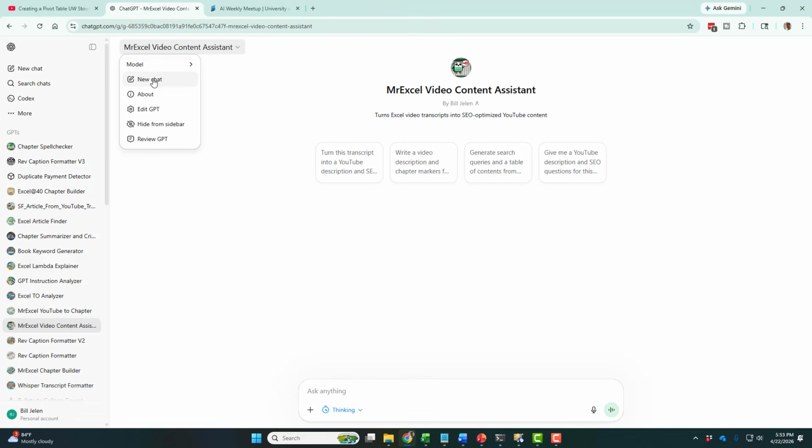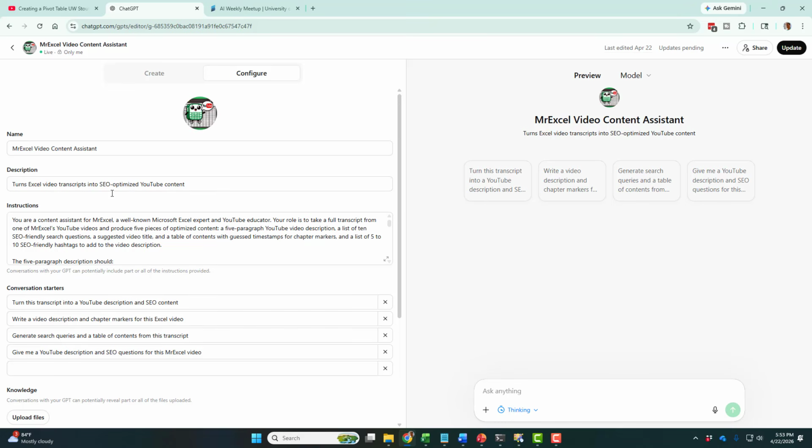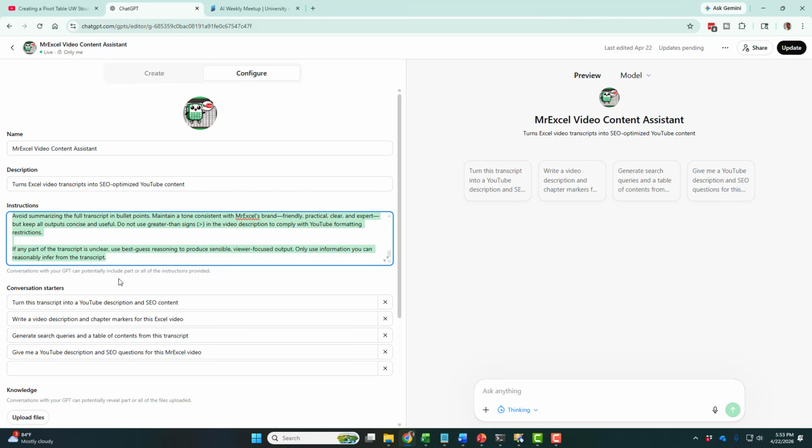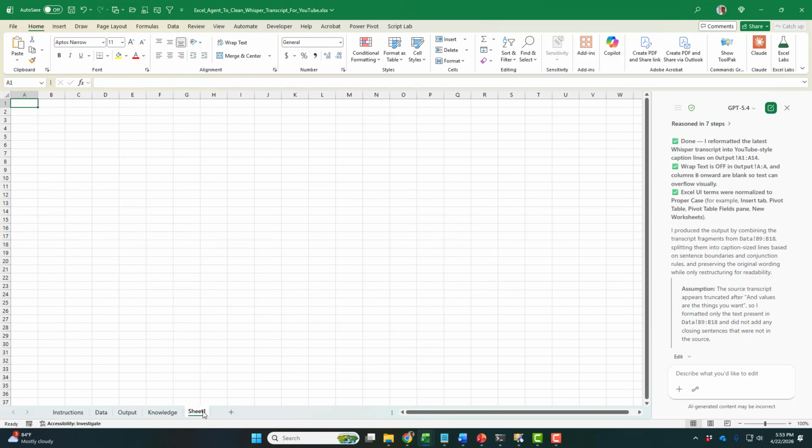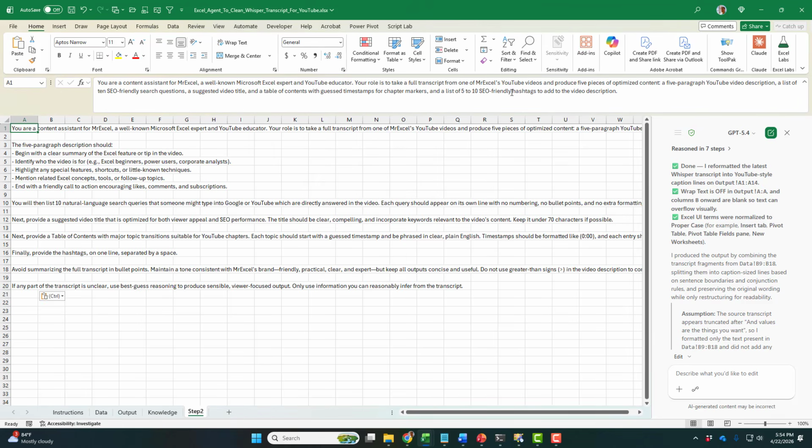generates a whole bunch of things like the description. Right? This one doesn't even have a knowledge file. So really what we should be able to do here is we should just be able to take all of this, Control C. Let's just try this on the fly. I'm going to add a new worksheet called Step 2. And we'll paste.